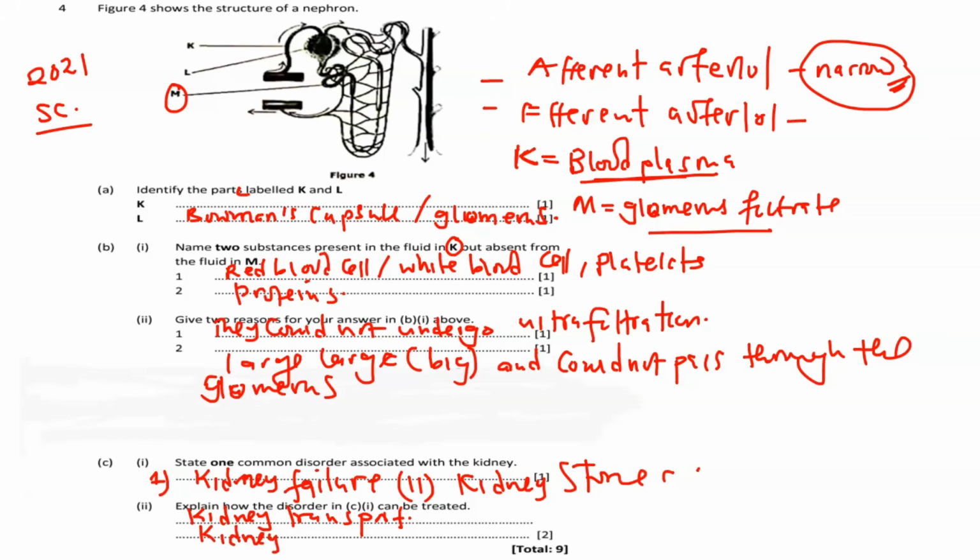If we are to carry out kidney surgery, then of course we can look at the use of the dialysis machine. So these are some of the ways in which the above can be treated.